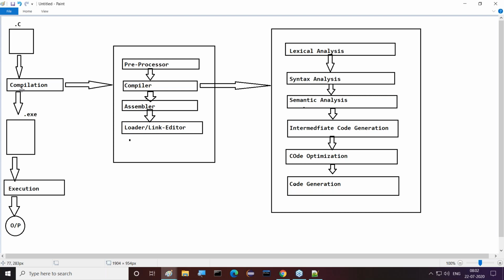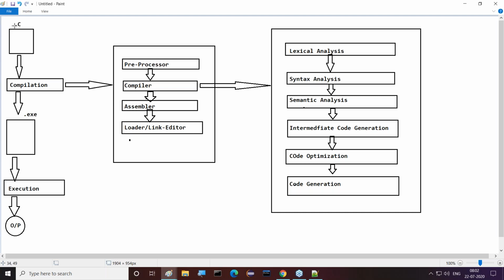C program compilation contains four steps: preprocessor, compiler, assembler, loader and link editor. Now inside this compiler, again what we get there: lexical analysis, syntax analysis, semantic analysis, intermediate code generation, code optimization, and finally code generation.